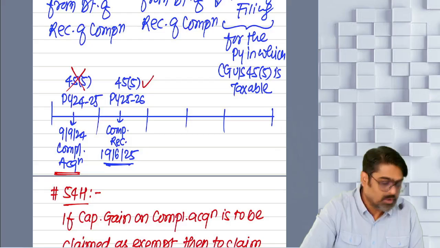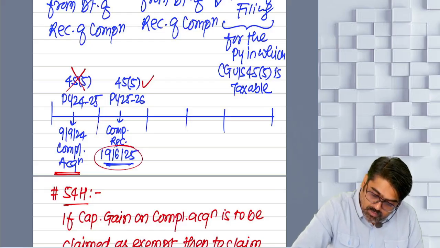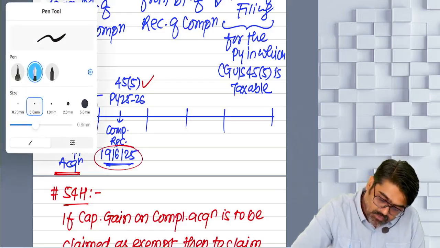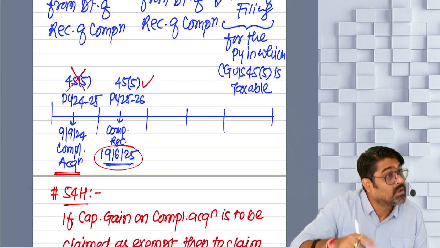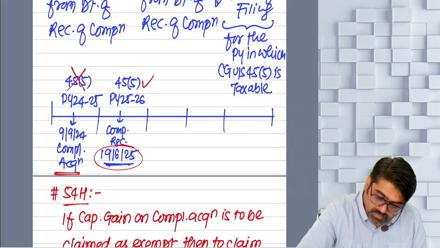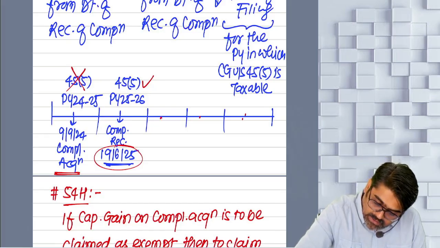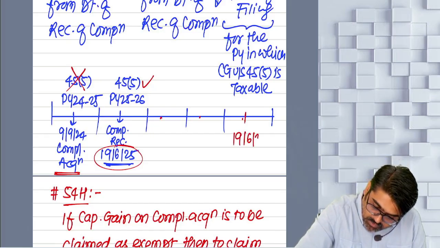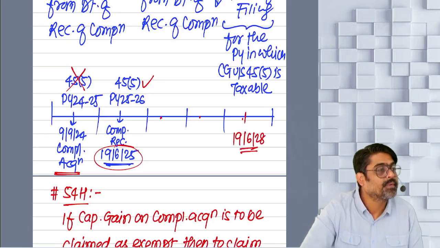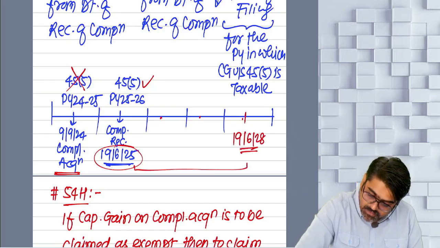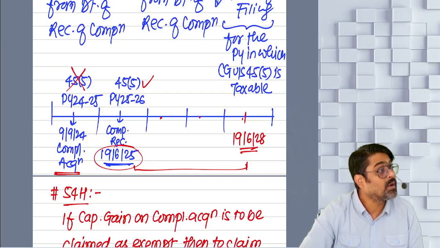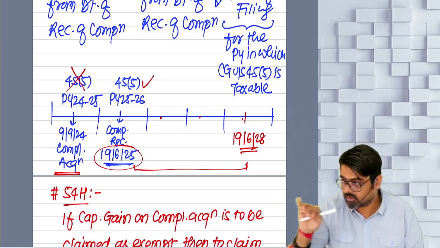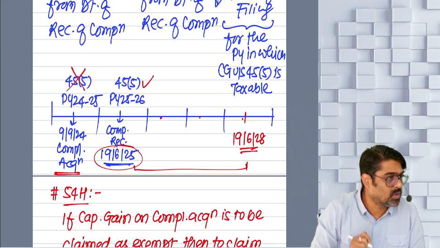So from this date you are supposed to count how many years? 3 years. So not from the date of compulsory acquisition, but from the date of receipt of compensation. So 1 year, 2 year and 3 year. Can I say 19th of June 2028? So within this period of 3 years, you have to purchase or construct industrial land, building, or land and building. Within these 3 years, the purchase or construction should get over.